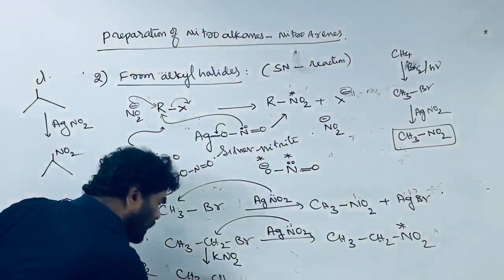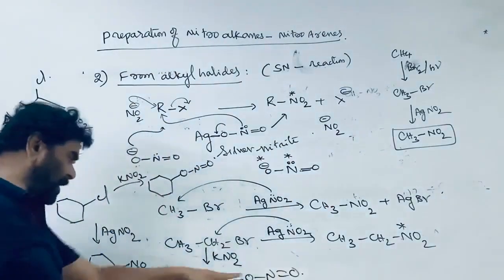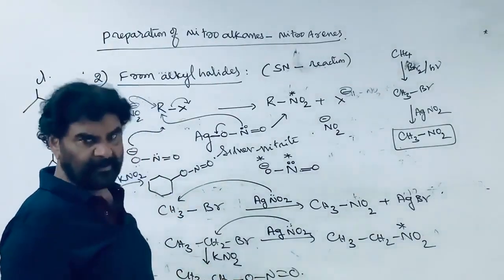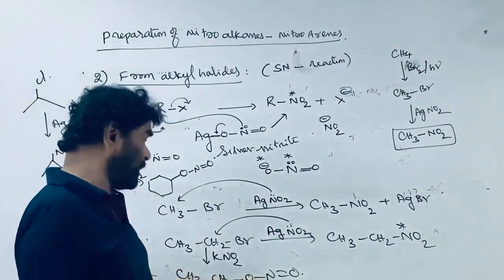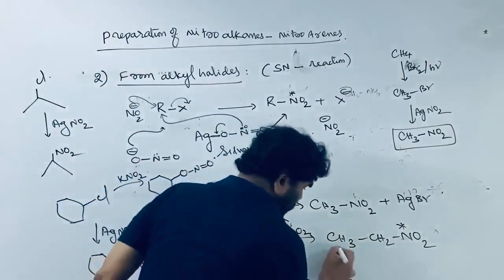Then you get nitritoethane, ethyl nitrite. This is nitroethane. These two are functional isomers.